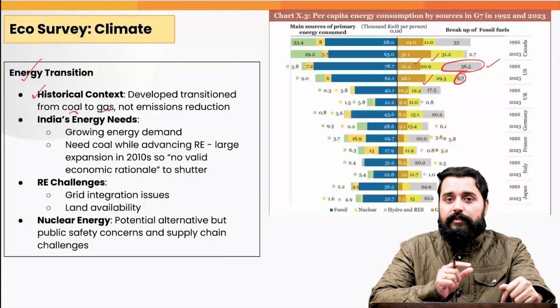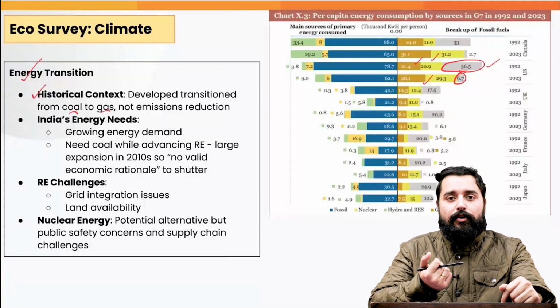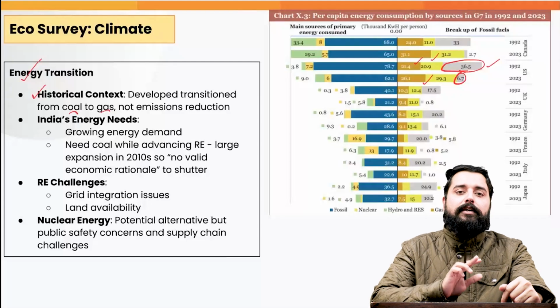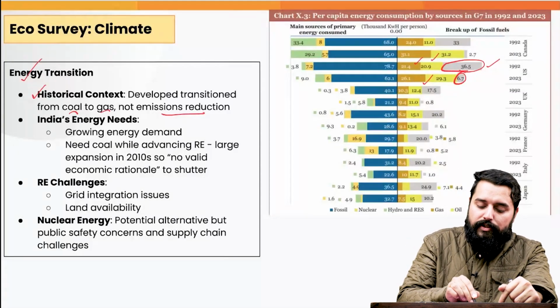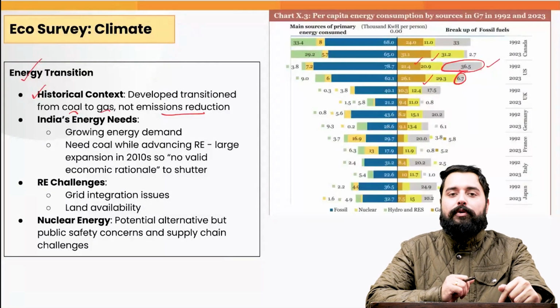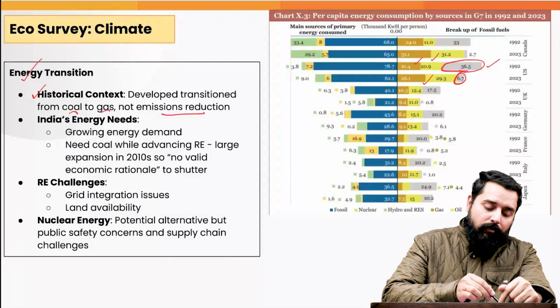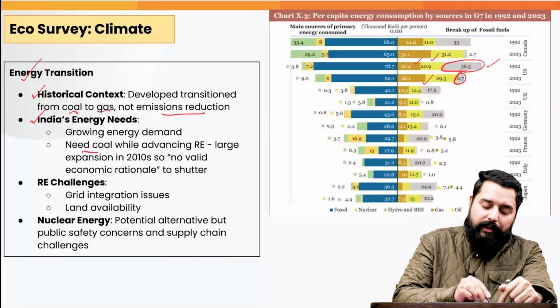So this highlights that the developing countries are transitioning rather towards the renewable energy, but the developed countries have transitioned towards other sources of fossil fuel use. So they have not reduced emissions, they have just reduced the amount of coal used in the production of electricity there. Whereas India's energy needs will be keeping on growing because of the rising population, and we need coal.